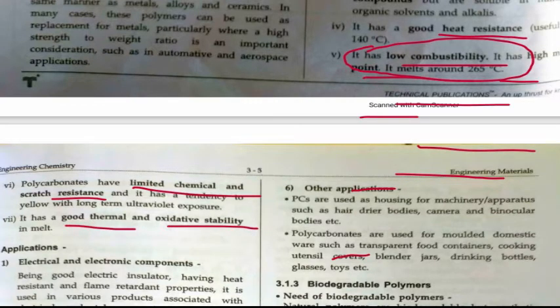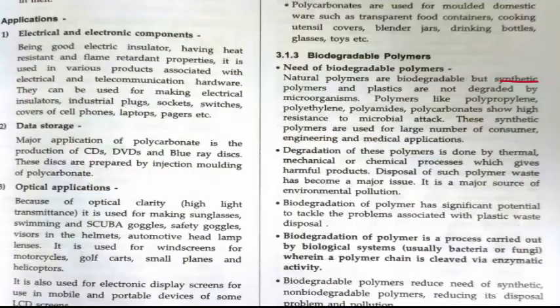Now move towards the applications. What are the applications? The various applications of polycarbonates are: these are used in electrical and electronics components, data storage such as CDs, DVDs, Blu-ray discs. These are made up of polycarbonates.